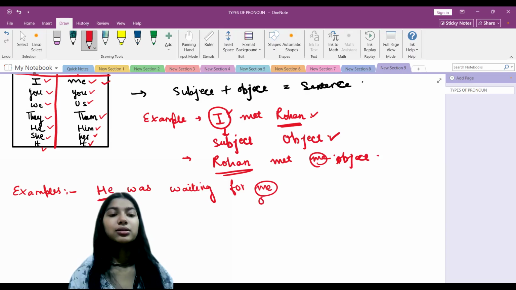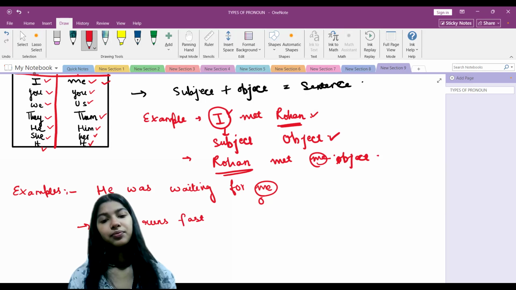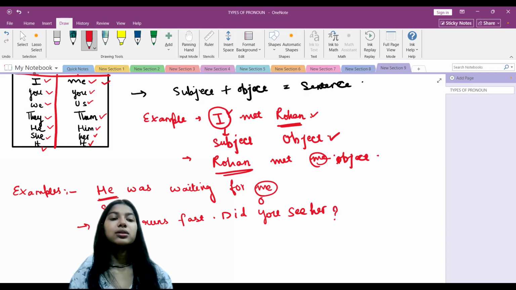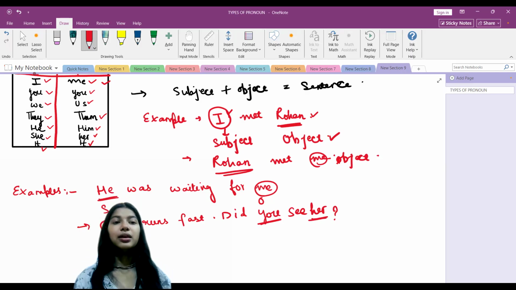Now let's take one more example: She runs fast. Did you see her? Here you can see that she is the subject of the sentence, and you is the subject of the question and her is the object.